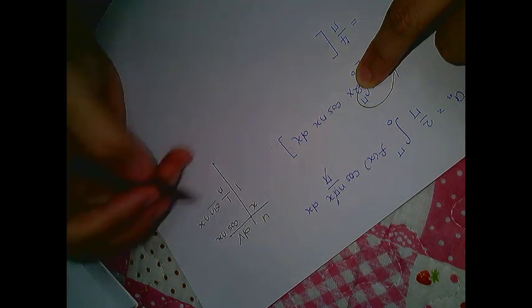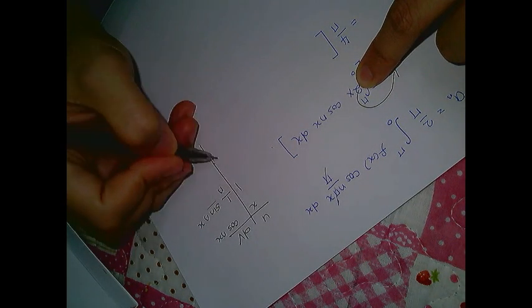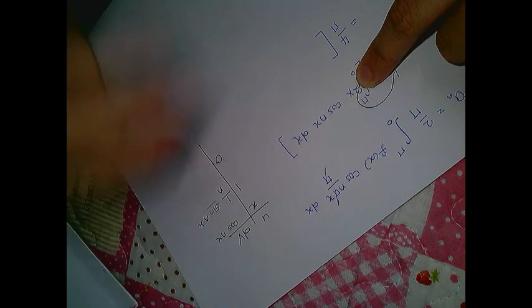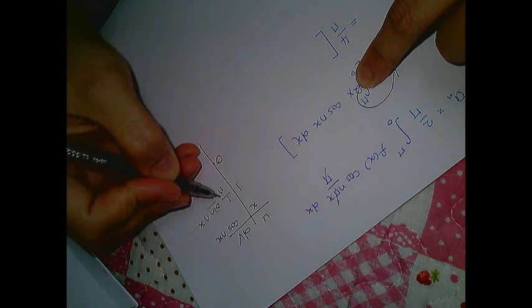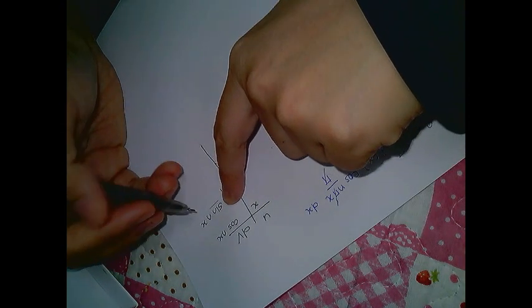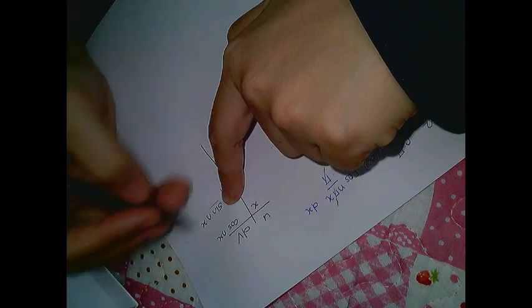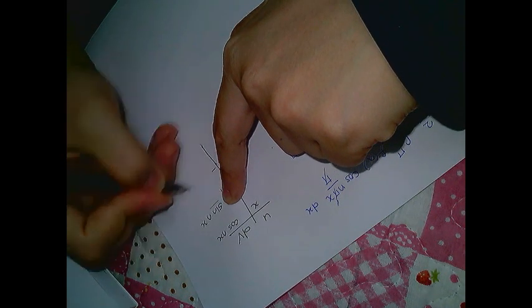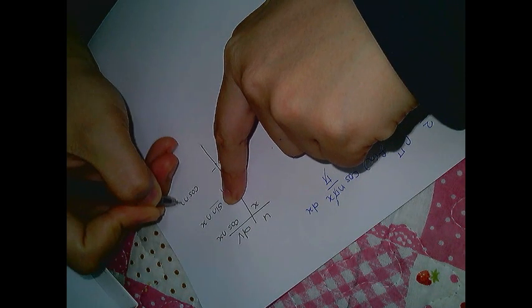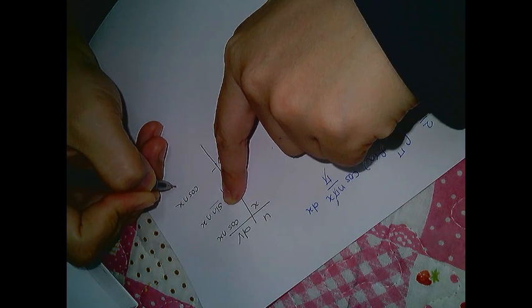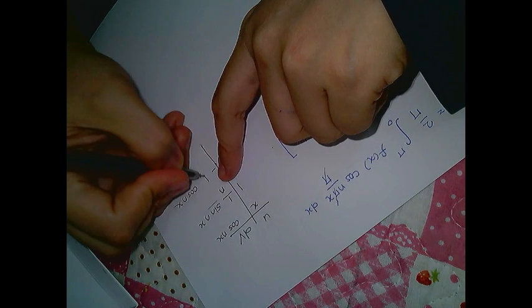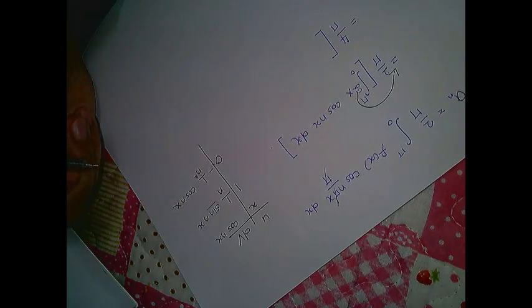Okay, differentiate u is 0. Right, so integrate sine. You just leave 1 over n because this is just a constant. Integrate sine, you will have negative cos nx over n, again multiplied by 1 over n, so that we have 1 over n square. Okay, understand, right?